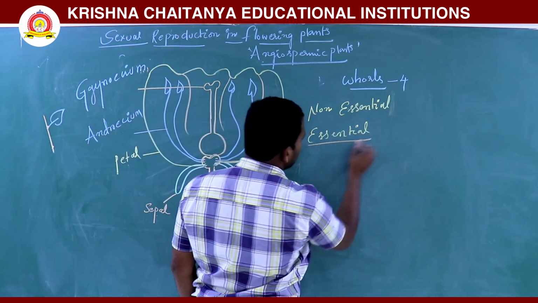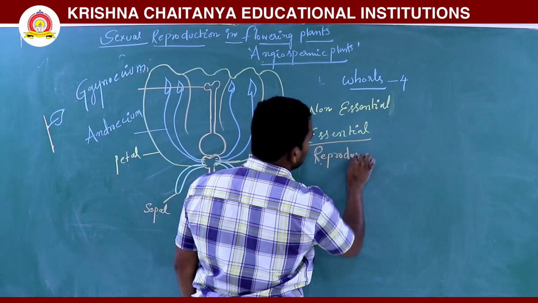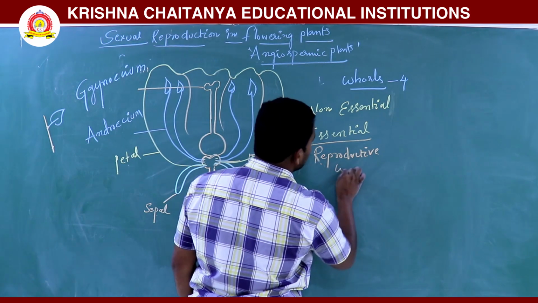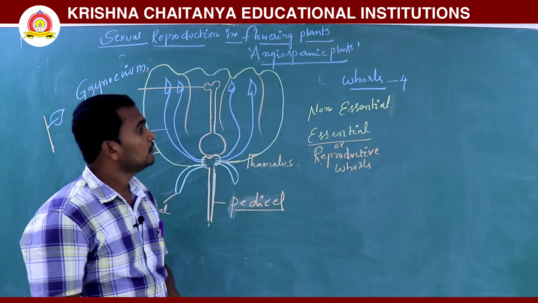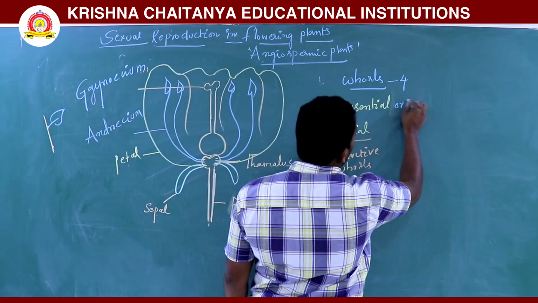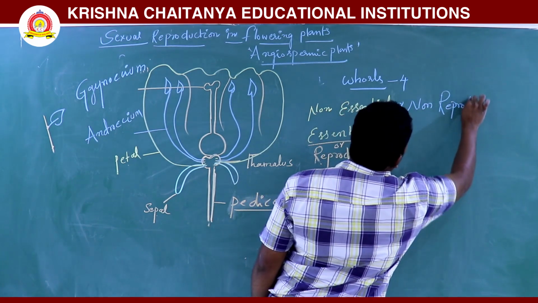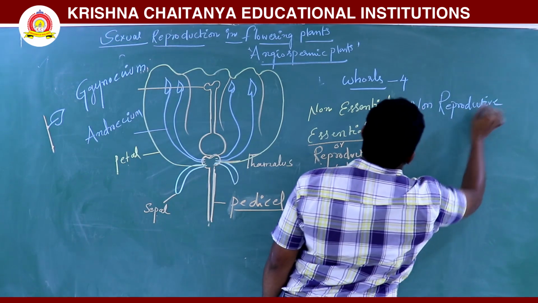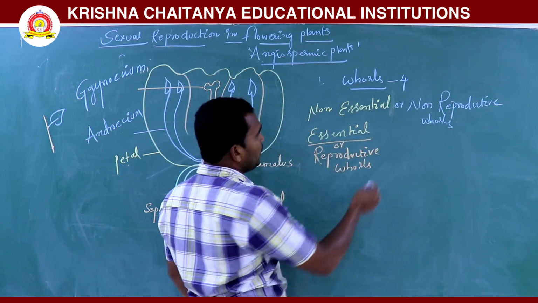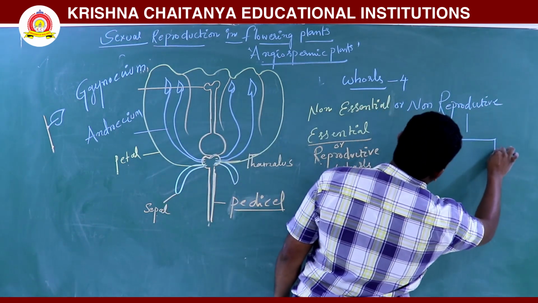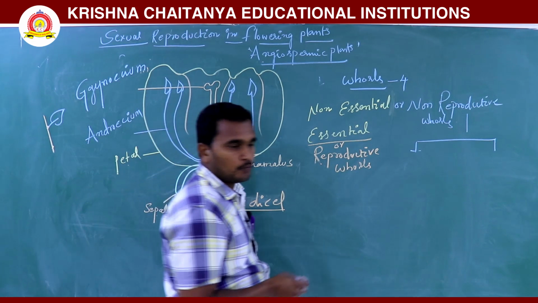Essential whorls are called reproductive whorls, and non-essential whorls are called non-reproductive whorls. What are the non-reproductive whorls? Mainly the outermost whorls. These two are the outermost whorls.